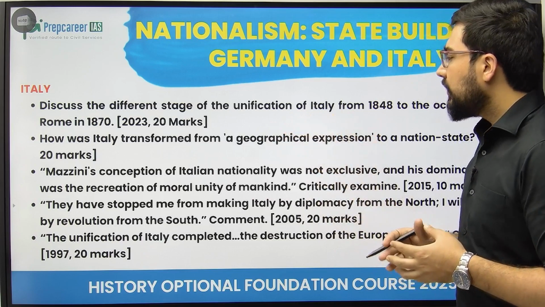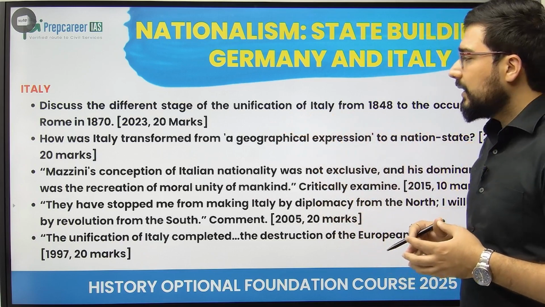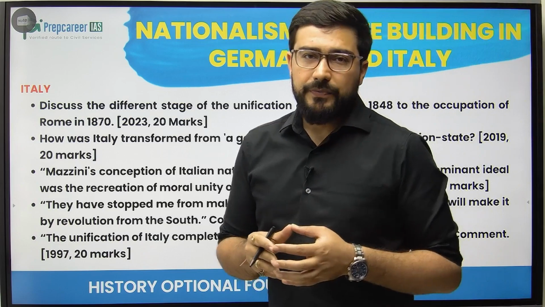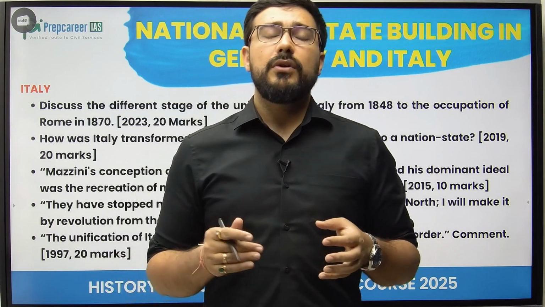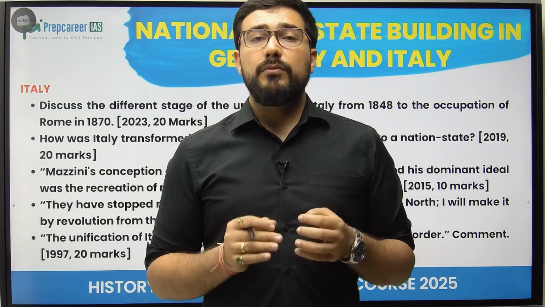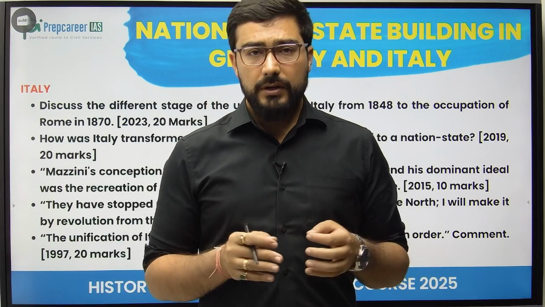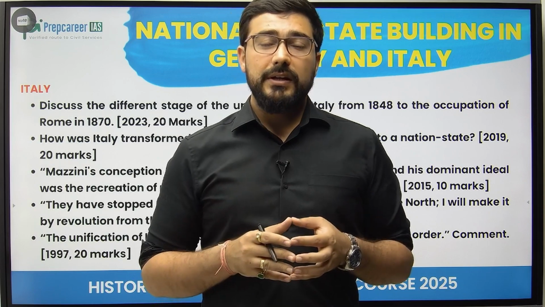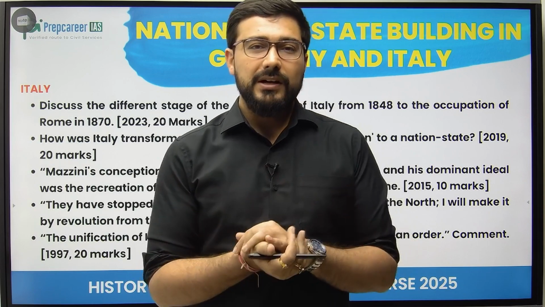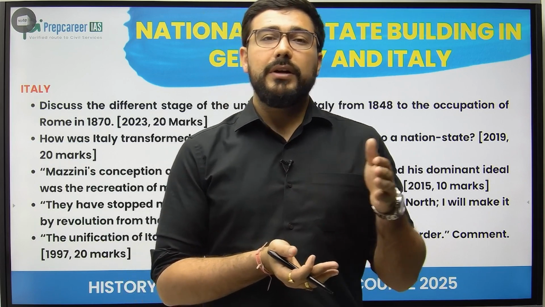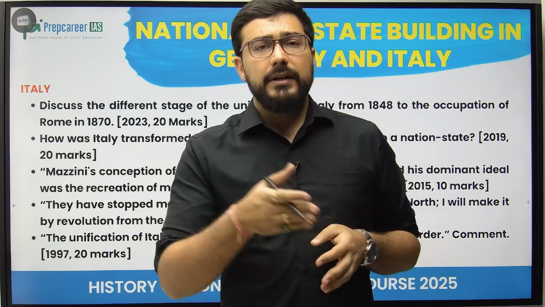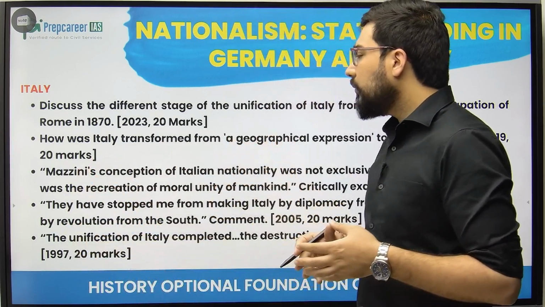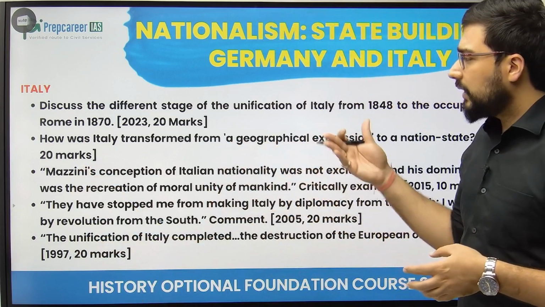How was Italy transformed from a geographical expression to a nation state? So Metternich used to say that it is just a geographical expression. This is never going to become a state till I am alive, till I am in power. So this was his statement from 1815 onwards, until he was there till 1848 when he eventually fled away to England. He ensured that Italy could not become a state. However, from 1848 till 1870-71 they were able to transform themselves, and that process we have to understand.